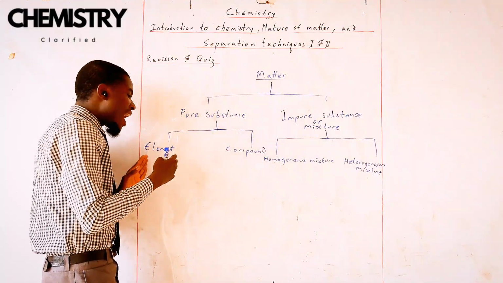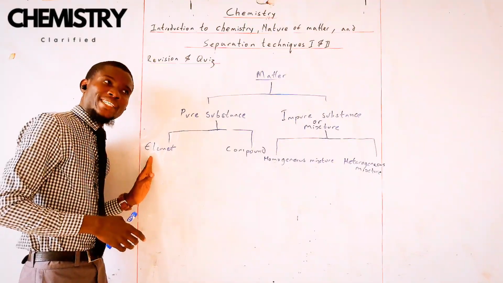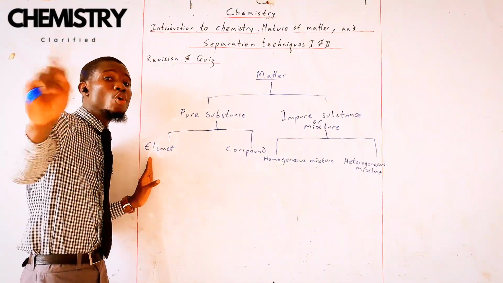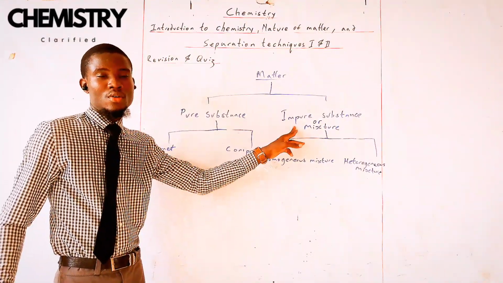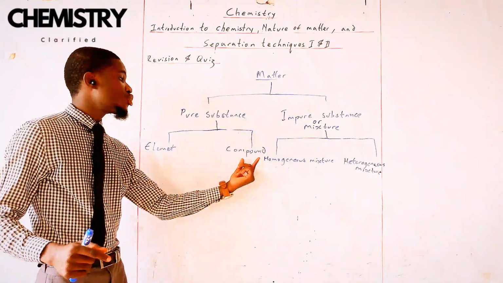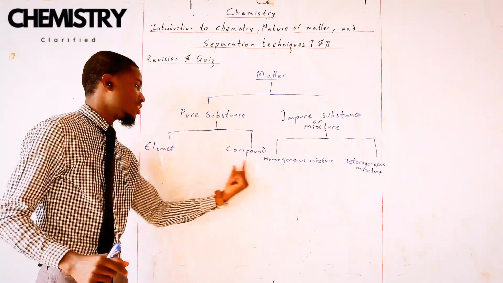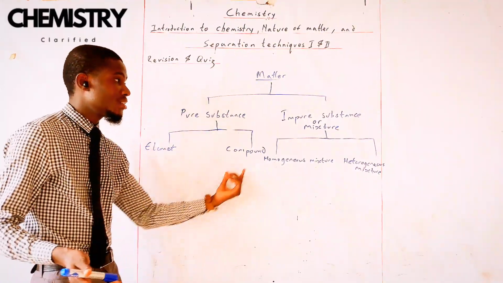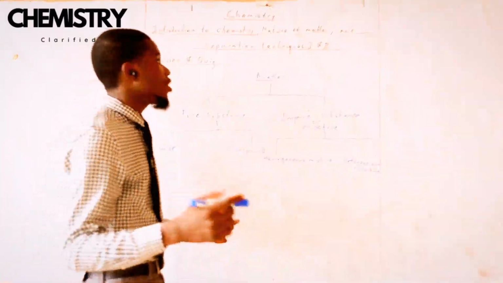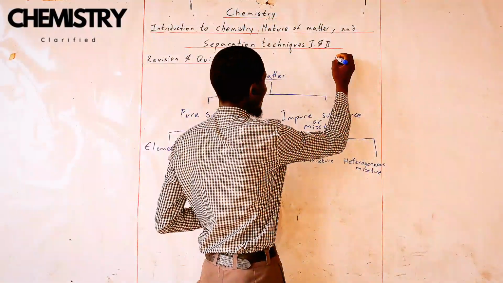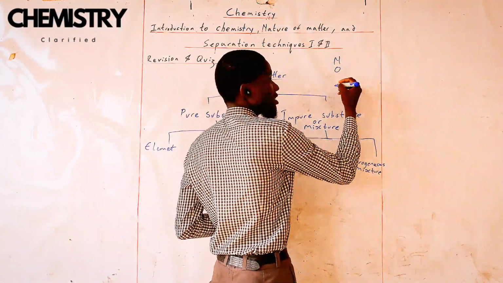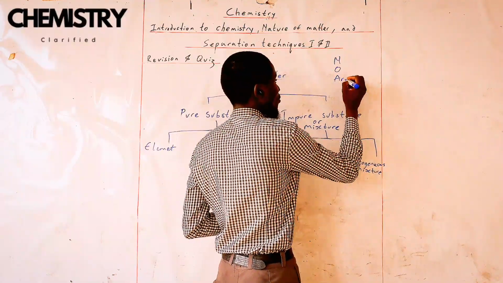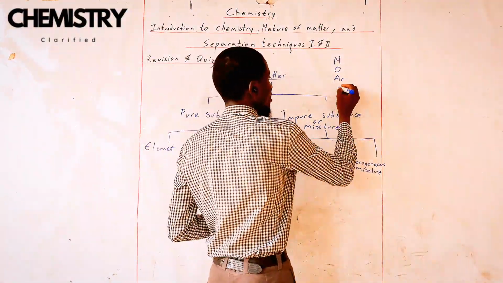That is, when you have two or more elements that are not chemically combined together, you call it a mixture. But not just elements. Even if it is two or more compounds, or an element and a compound, if they are not chemically combined together, that is a mixture. If you look at the composition of air, you are going to find some nitrogen, some oxygen, maybe a very small amount of argon, and some CO2.